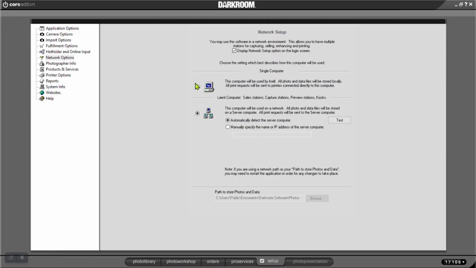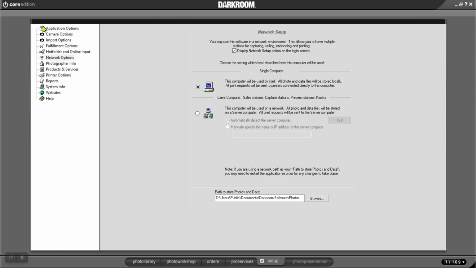If you don't know how to do network setup, I would say skip that part because I don't use that anymore. I don't use this particular software for my networked computers. I use another event photo software I own called TriPrism. It's a Mac-based software, and Macs are just a whole lot easier to network.